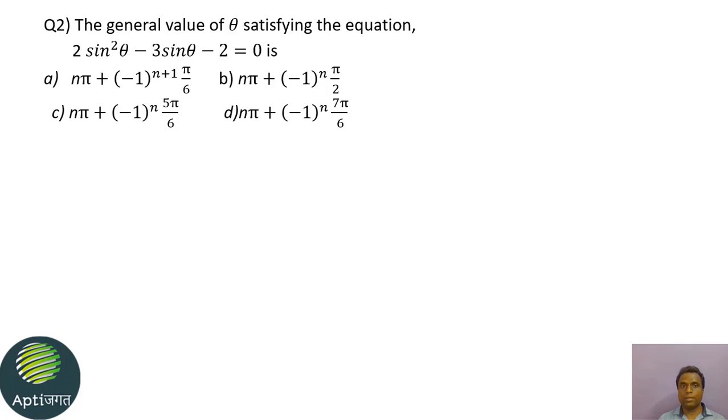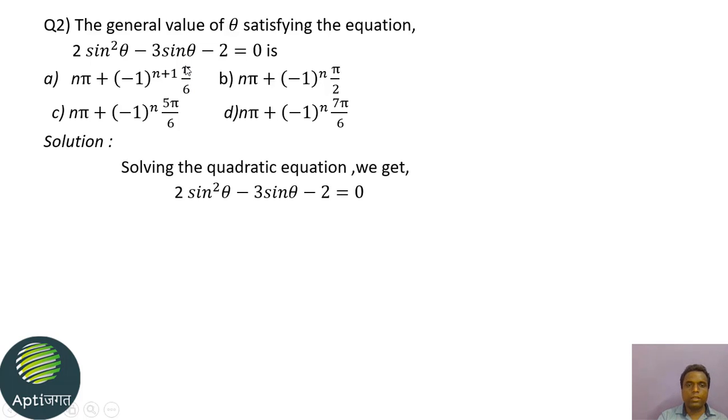But there is another situation involved in this question: it is of the form ax square plus bx plus c equal to 0, which is a quadratic equation. So we will have two values of sin theta for this quadratic equation. Okay, we will solve it.